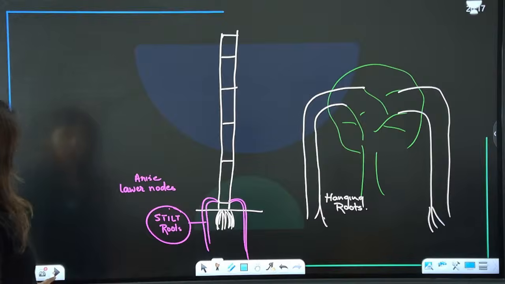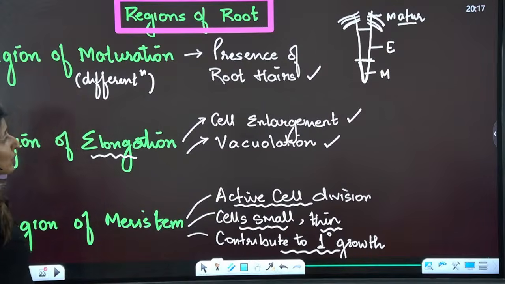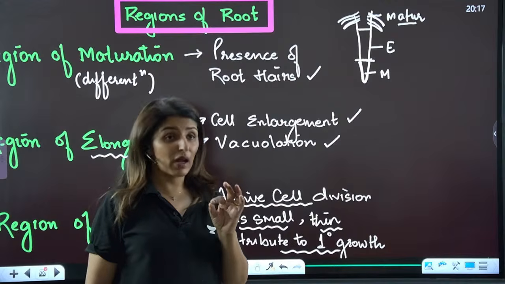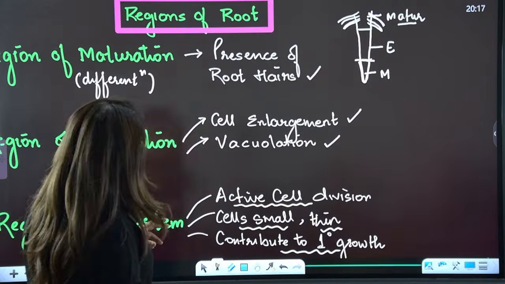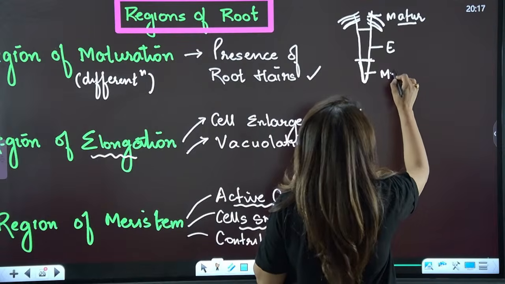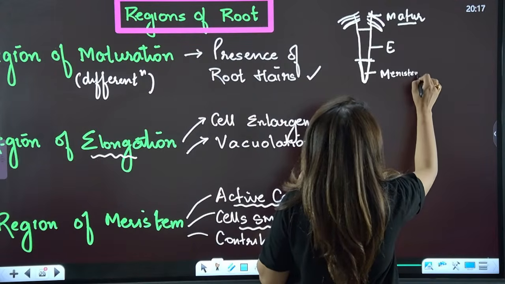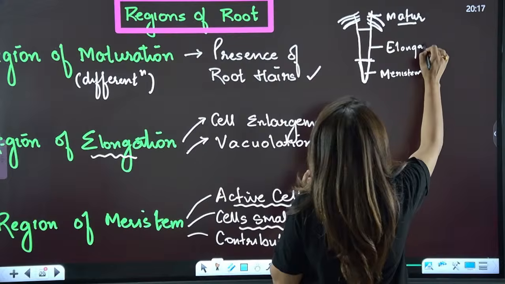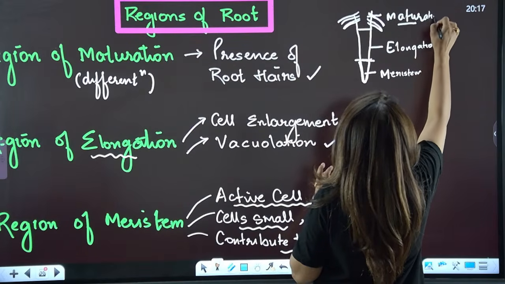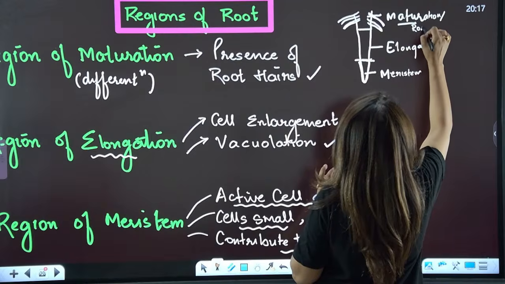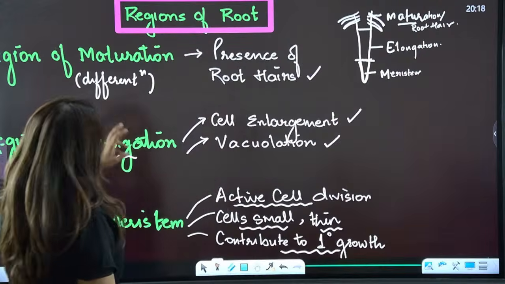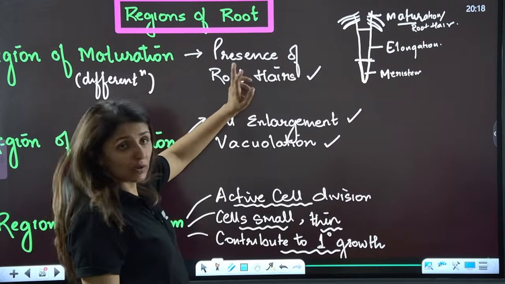Now, moving on to the next, that is regions of root. Regions of roots have already been discussed in the chapter of plant growth and development. Let's have a quick revision. There are three regions of the root: the meristematic region, the region of elongation, and the maturation zone or zone of root hair. In maturation, there is differentiation and presence of root hairs.